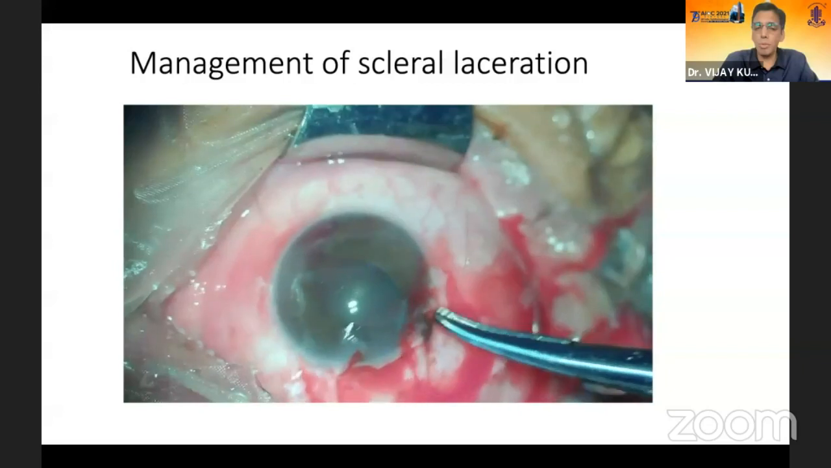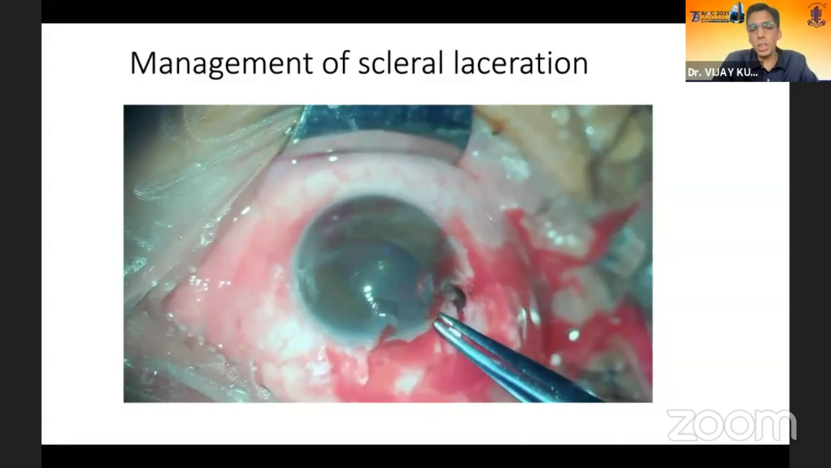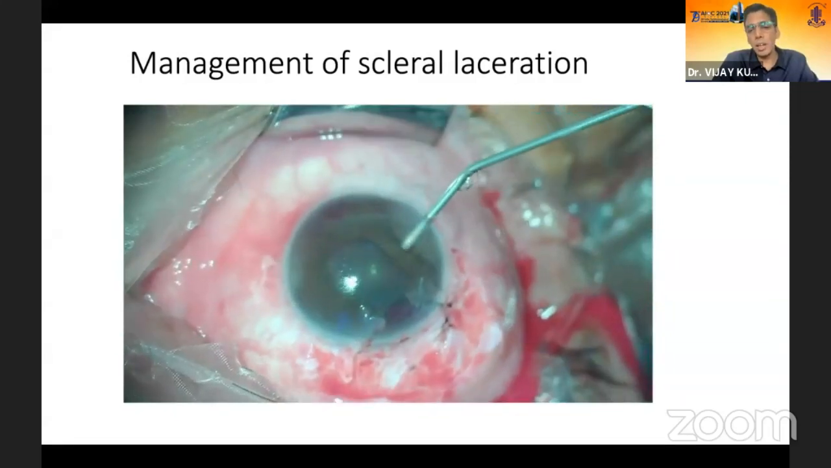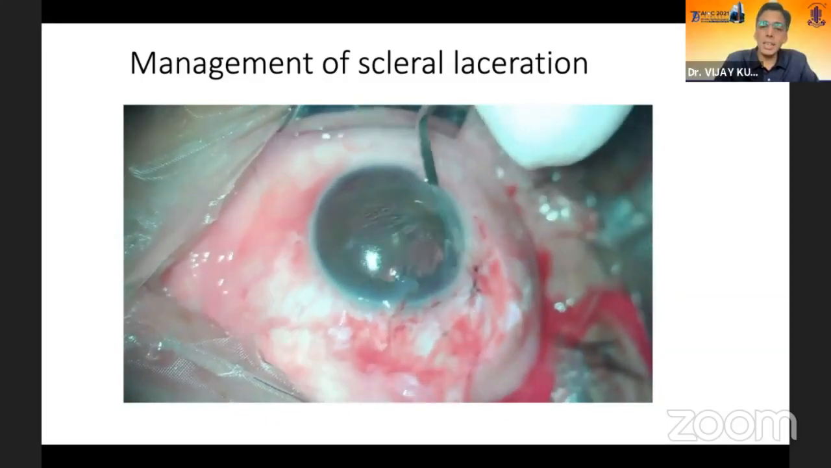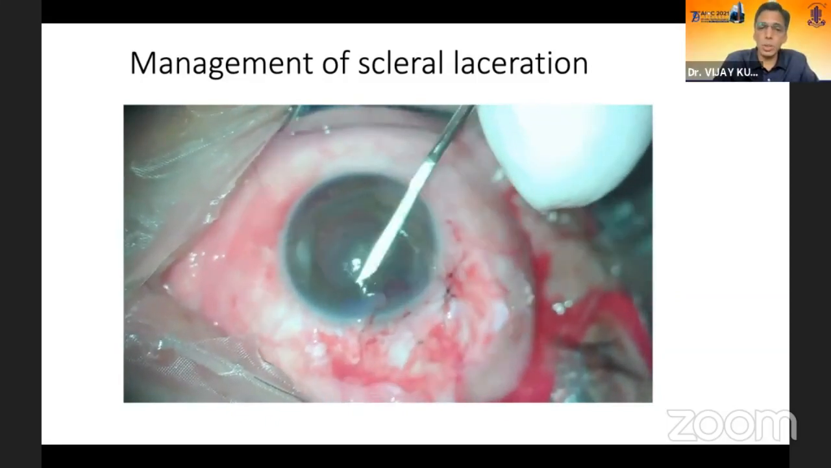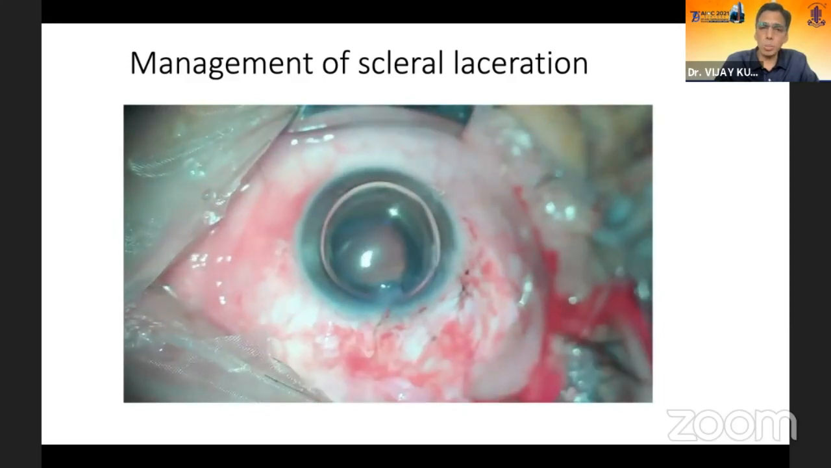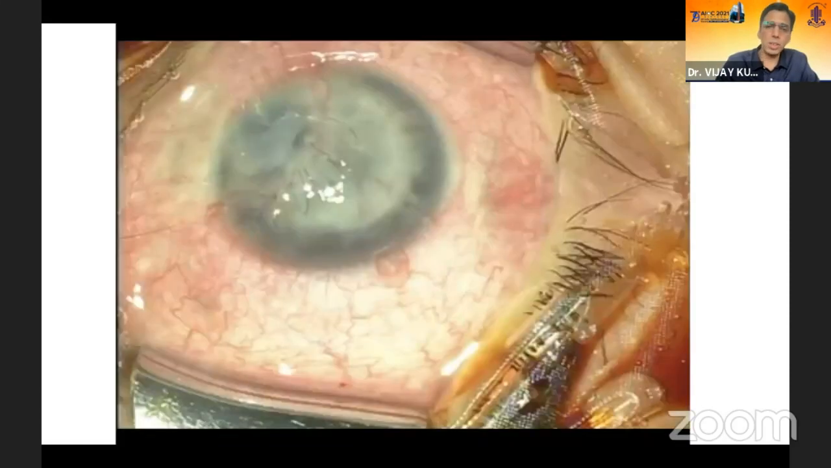Before finishing the surgery, again, we make a side port in such cases where there is an iris prolapse. And after inserting the viscoelastic, then we release that iris tissue. Iris tissue is released and an air bubble is put. So this is scleral lacerations.